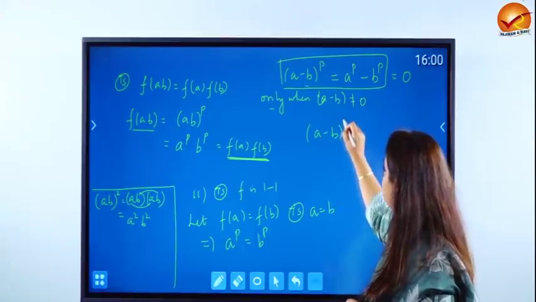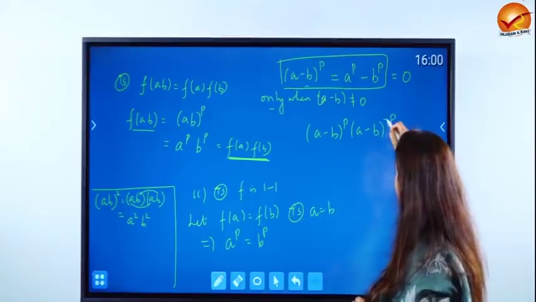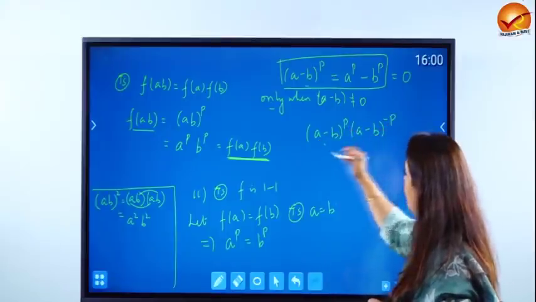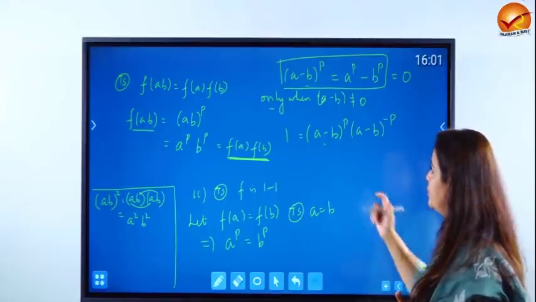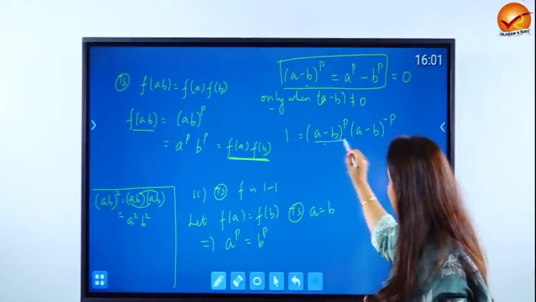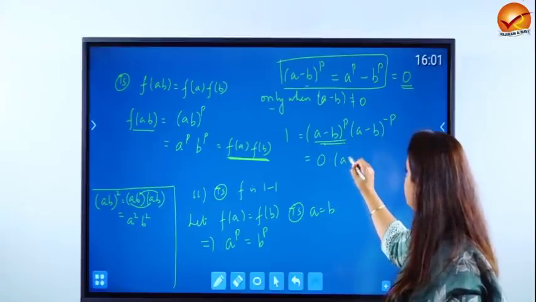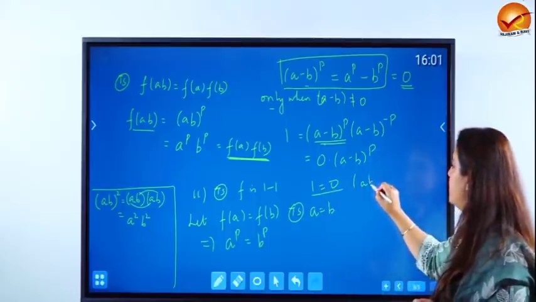What is a minus b to the power of p into a minus b to the power of minus p? This we know is nothing but a minus b to the power of 0, which is nothing but 1. Anything to the power of 0 is going to be 1. But a minus b to the power of p is coming out to be 0. So if you substitute this, you get 1 is equal to 0, which is absurd.